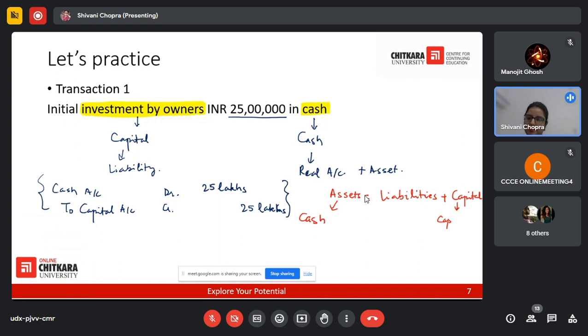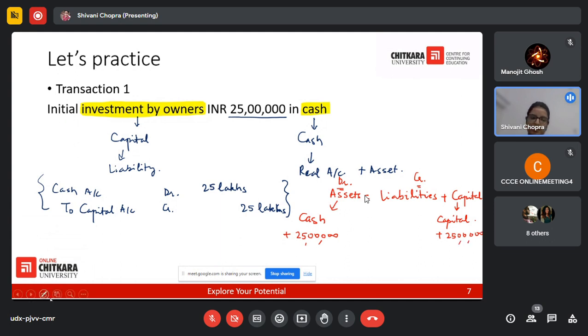Cash is increased by 25 lakh on one side, and capital is also increased. Liabilities always have a credit balance, and assets have a debit balance. So the same amount of credit is created here.